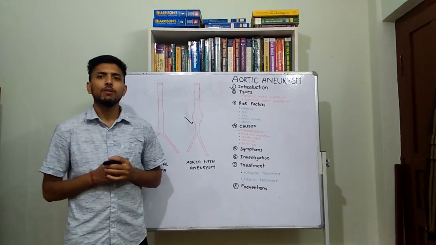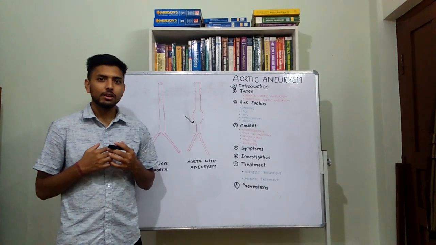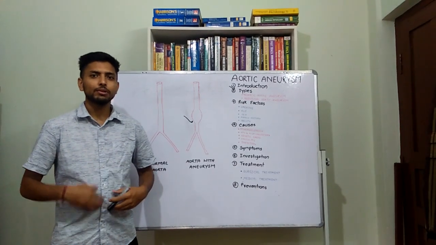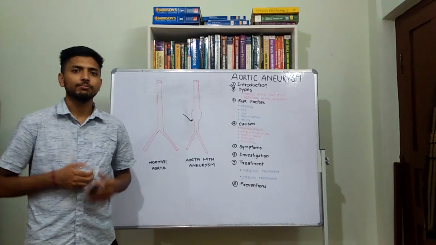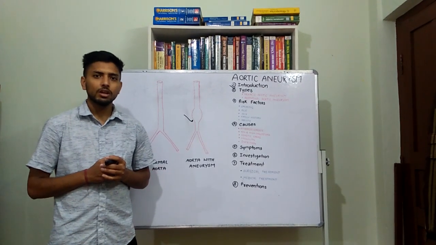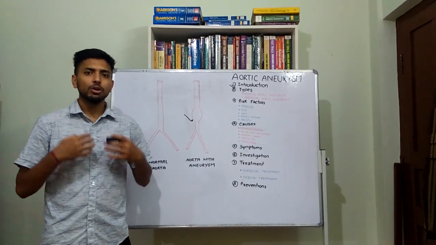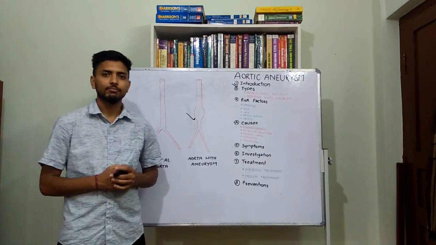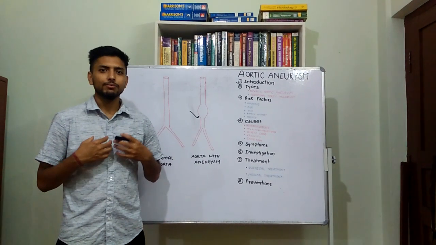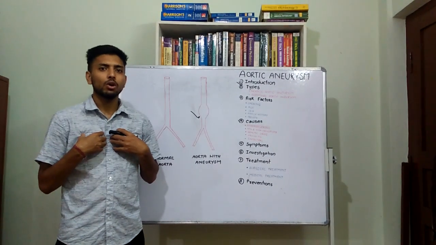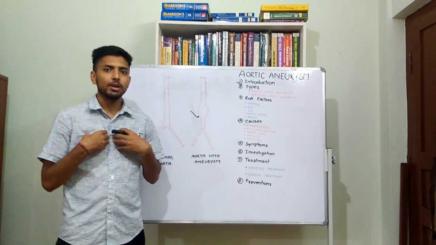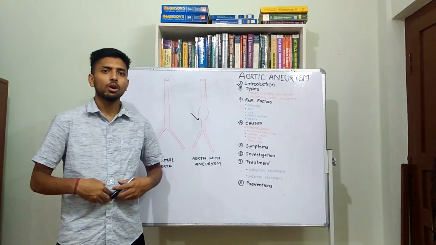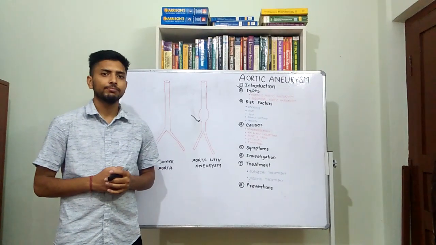The aorta, the largest vessel of our body, starts from our heart, forms an arch, descends into our thorax, and then reaches the abdomen through the aortic opening in the diaphragm. Based on its location, aortic aneurysm can be divided into thoracic aortic aneurysm and abdominal aortic aneurysm. If the aneurysm is present in the thoracic aorta, we call it thoracic aortic aneurysm, and if it is present in the abdominal aorta, we call it abdominal aortic aneurysm.